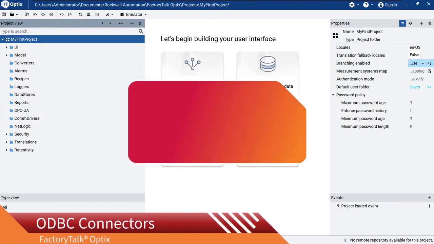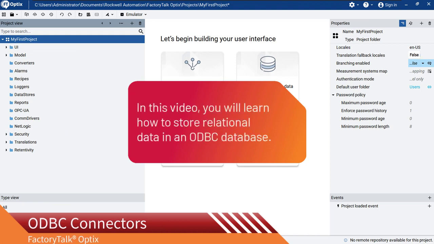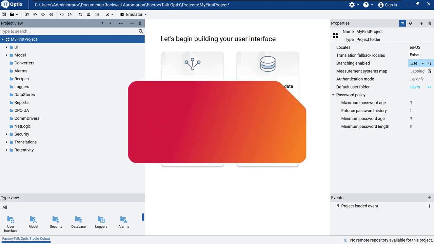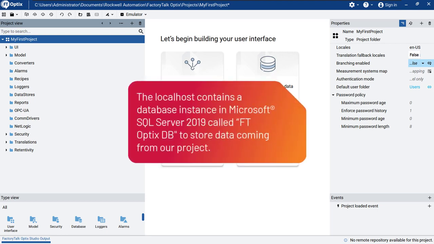In this video, we will show you how to use ODBC connectors with FactoryTalk Optix to store data in relational databases. For this reason, we prepared a test setup on our local host with the database instance in Microsoft SQL Server 2019. Using the Microsoft SQL Server Management Studio, we created a new database called FactoryTalk DB in order to store data coming from our project.